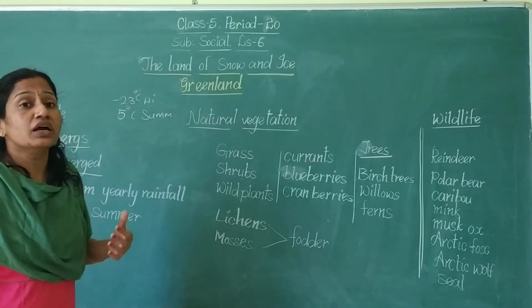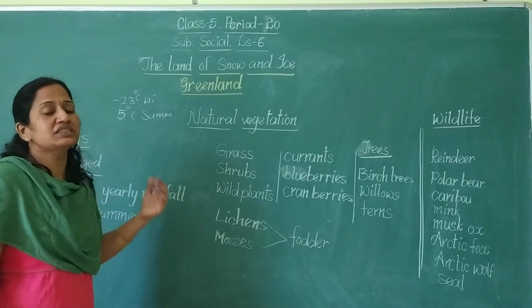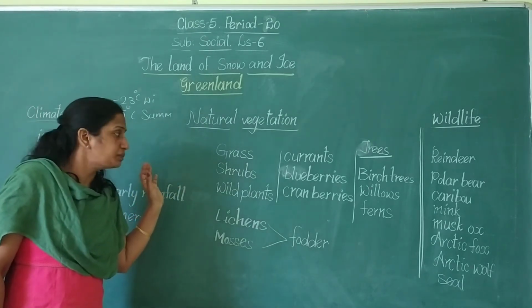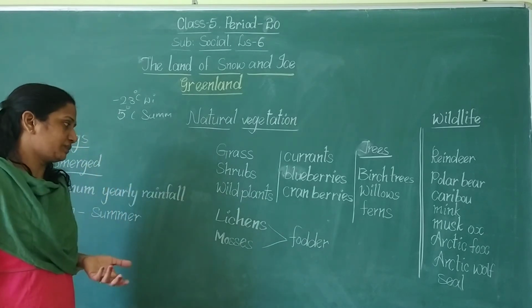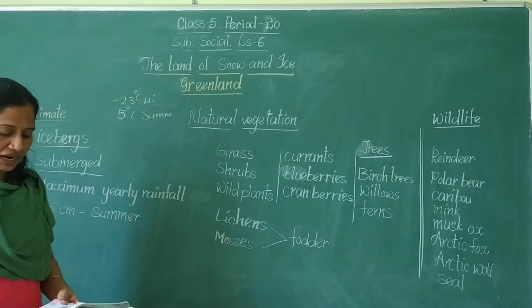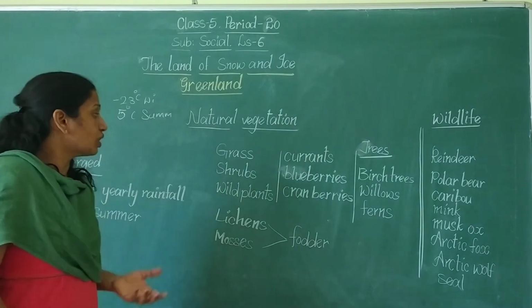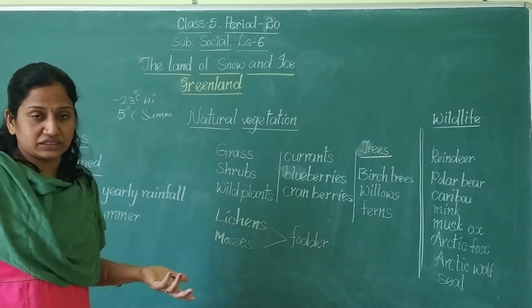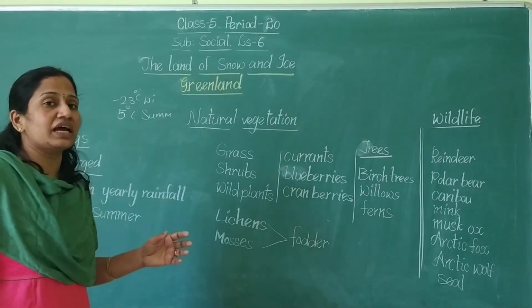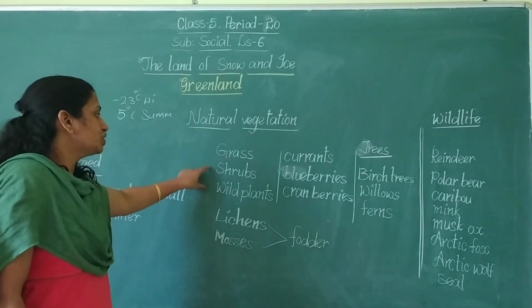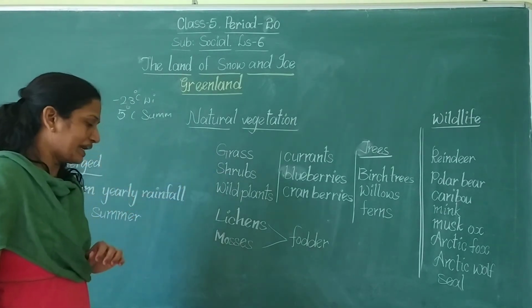What are those? Grass, shrubs and wild plants. Those grow in the coastal areas, where the water is. Near those areas we can see grass, shrubs and wild plants.